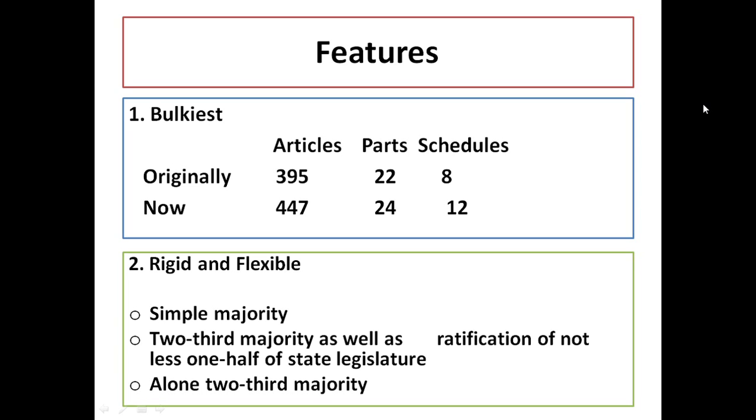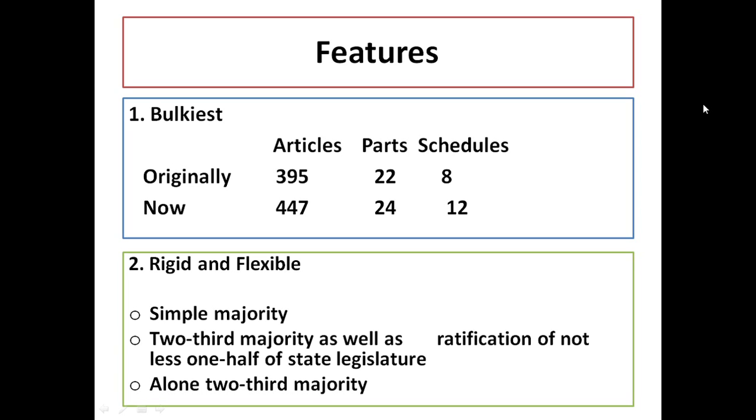Depending upon the shape of the act or the bill, sometimes they need a simple majority, sometimes they need a two-third majority as well as the ratification of not less than one half of the states. So what is a simple majority? A simple majority is very simple. If there are 100 people in a parliament and 51 people are supporting, then it is a simple majority. But the second point is different. A two-third majority has to support, and also the states, so it is a combination.